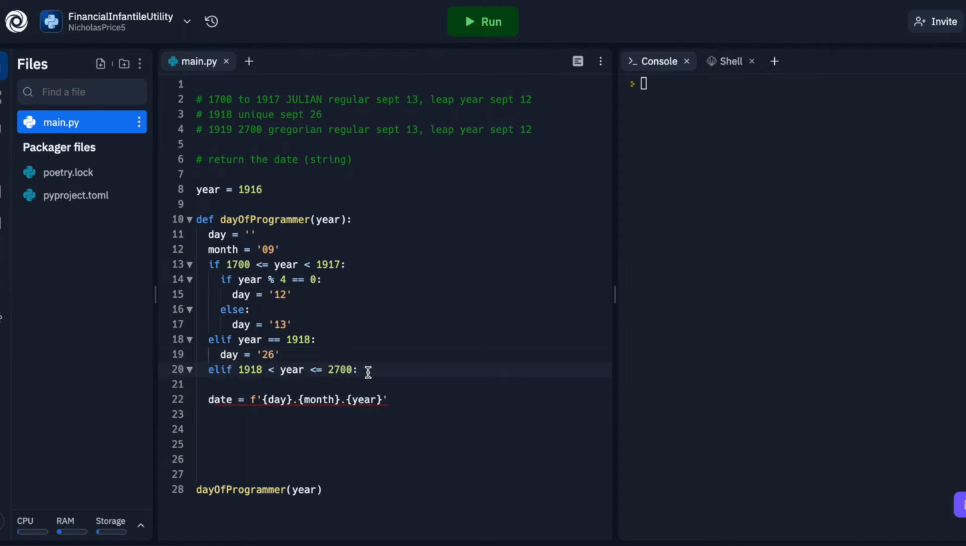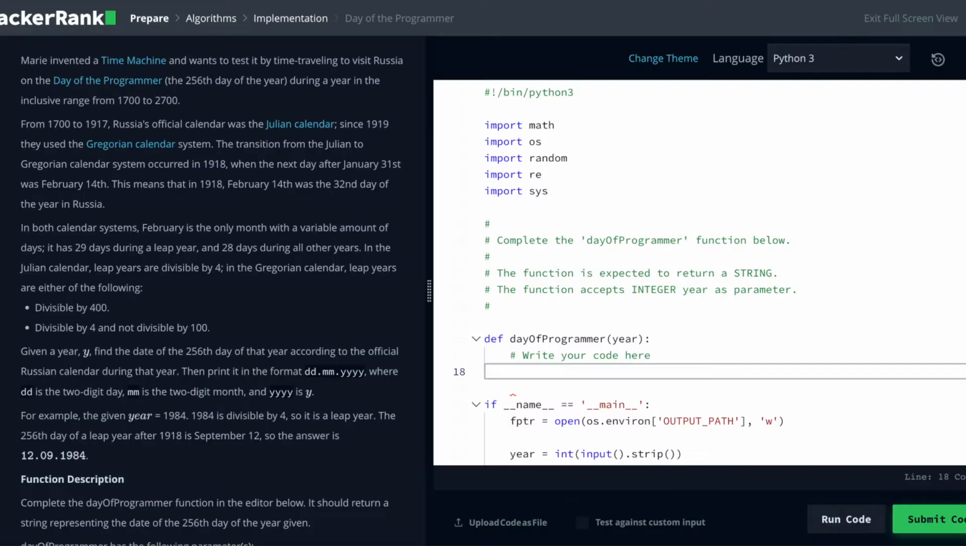All right, last condition, our present day dilemma, the Gregorian calendar. Leap year is a little bit more complicated for the Gregorian calendar. And luckily, they give us the two conditions here. And the key term here is either. So we can write an or statement. Either the year is divisible by 400, or it's divisible by 4 and not divisible by 100.